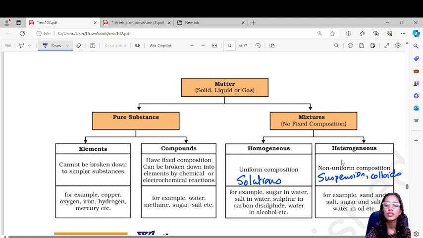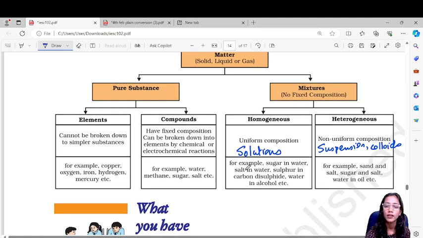Homogeneous mixtures are sugar in water, salt in water, sulfur in carbon disulfide, water in alcohol. These are all homogeneous solutions. Heterogeneous mixtures are sand and salt, sugar and salt, water in oil. We have studied different separation techniques for them. Then we came to pure substances.